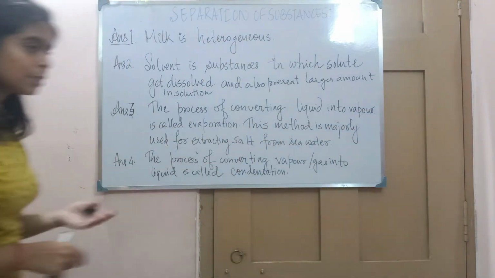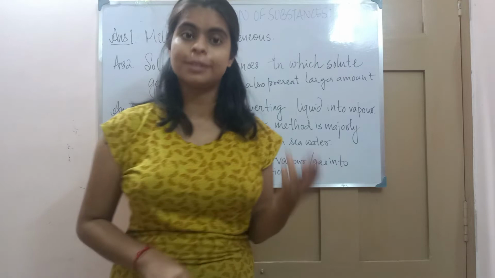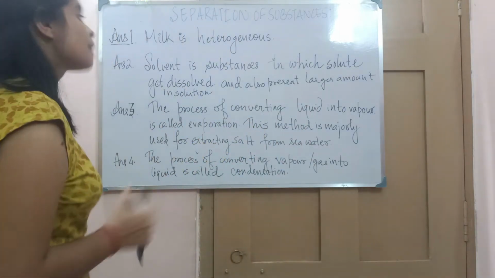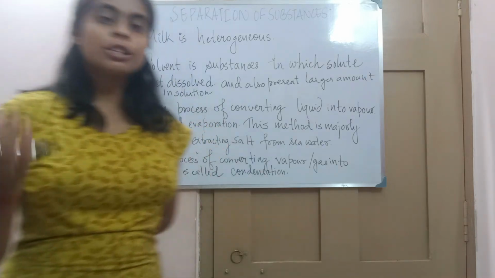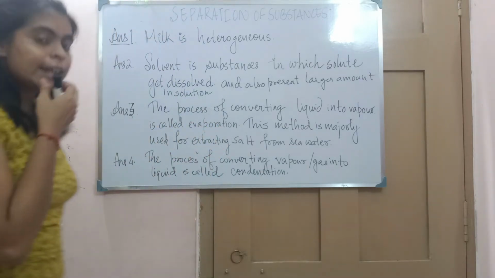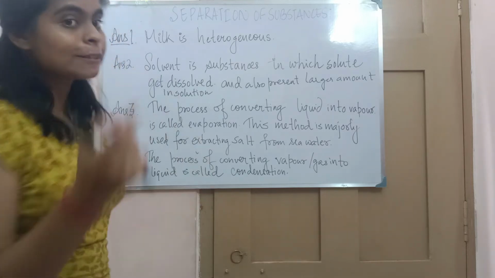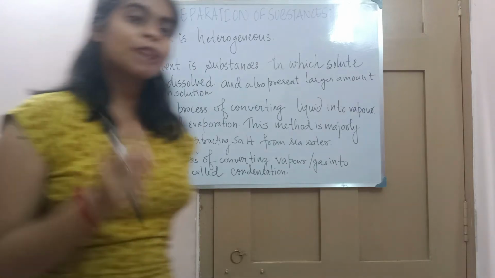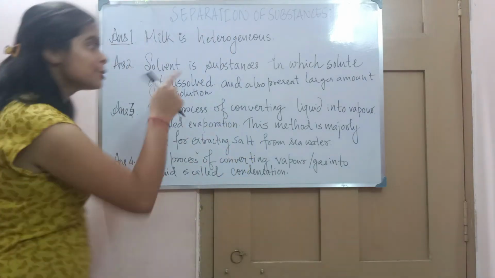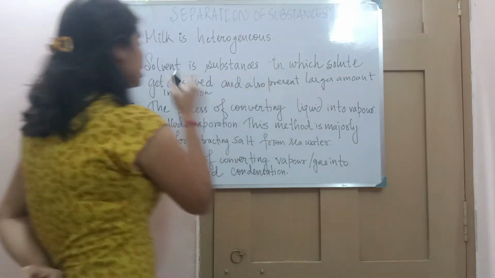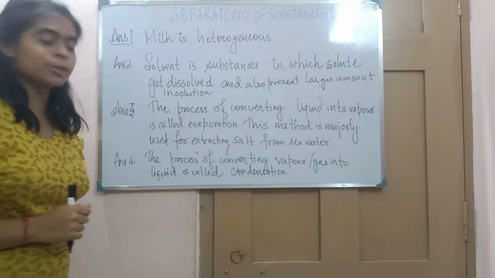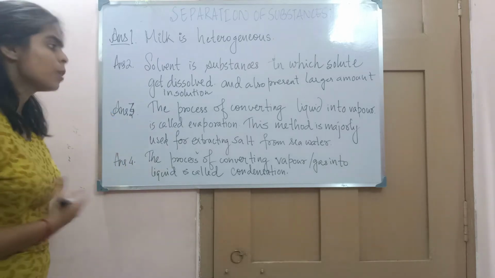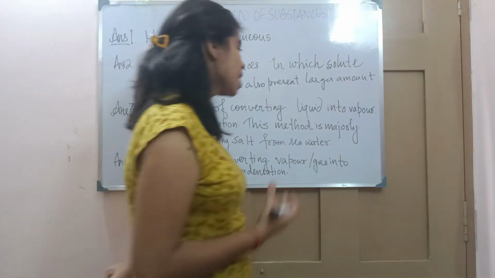A solution is comprised of two components, a solute and a solvent. And what is the solute? The solute is a substance which gets dissolved in a solvent, and it is present in a lesser amount. The solvent is present in a larger amount in a solution, and it also helps dissolve the solute.